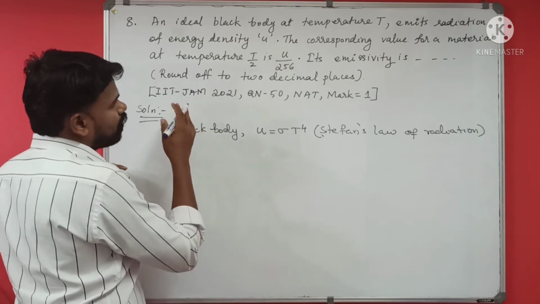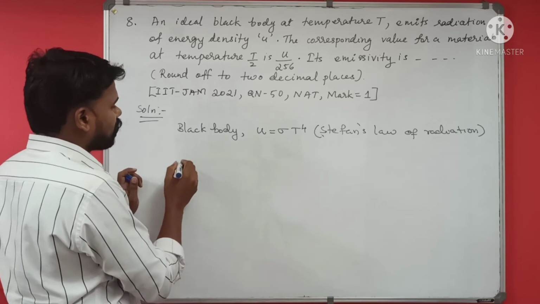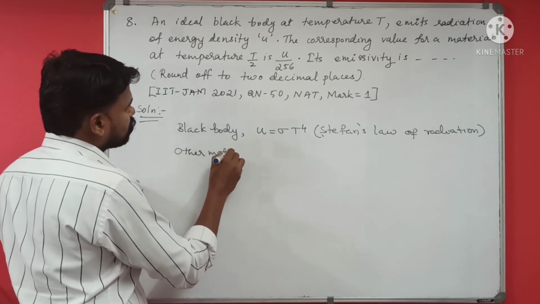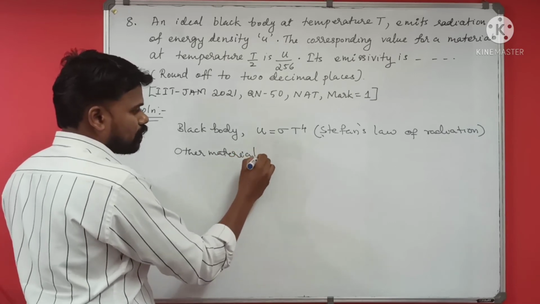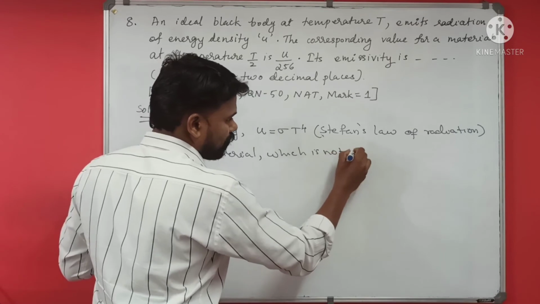Here we are comparing this with another body, another material which is not a perfect black body.